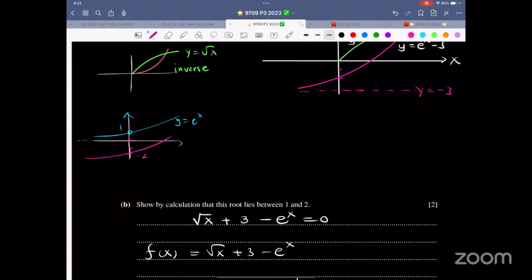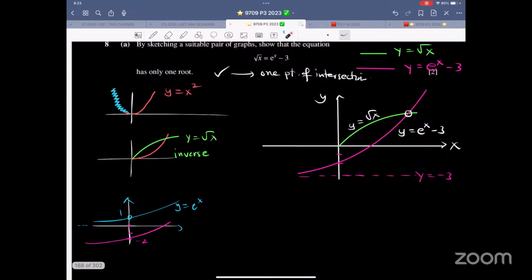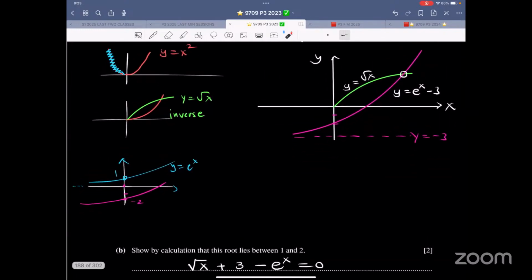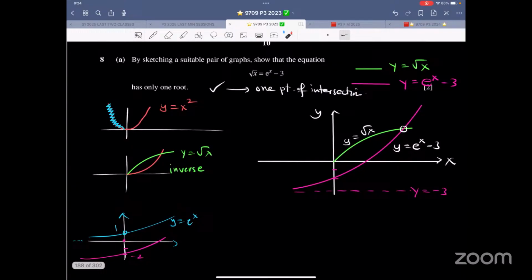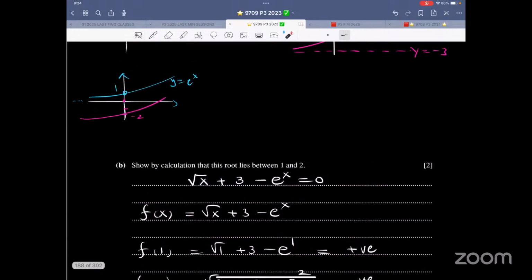All good? So, and then you draw e raised to power of x minus 3. So knowledge of sketches is assumed. Draw e raised to power of x. It has a y-intercept of 1. That will be shifted down 3 units. And the asymptote, you should also show the asymptote. I've shown it over here. That is, instead of y is equal to 0, this is y is equal to negative 3. And there is one point of intersection. Therefore, it's only one root. Show by calculation that this root lies between 1 and 2.